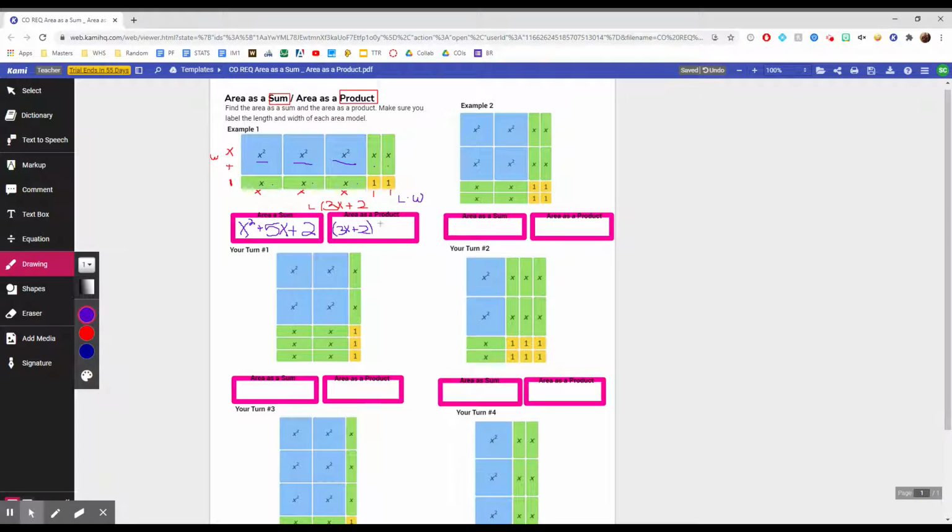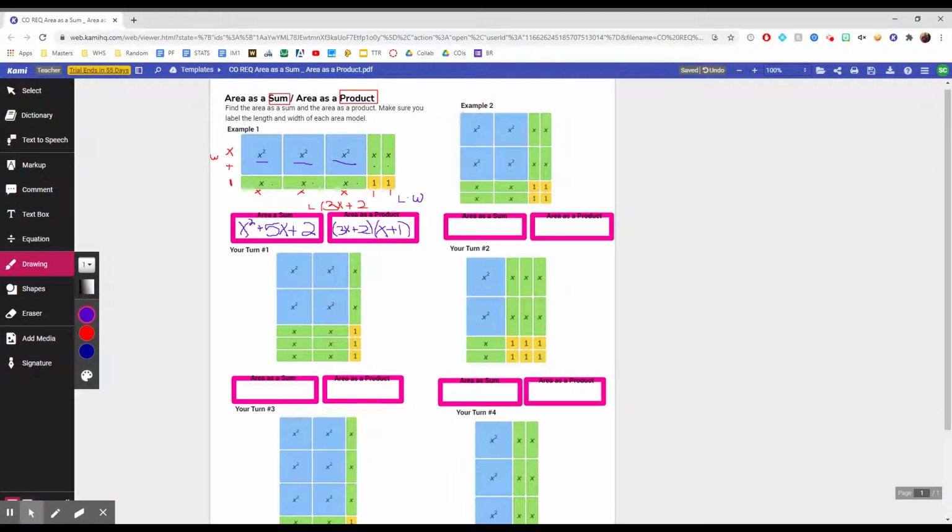Close my parentheses, open another parentheses, and say times the width, which is x plus 1. You can do it like this, or you can also use the equation tool, which I'm going to use for this other one, so that you have an idea of which one you could use, and you decide the way that you want to do it.